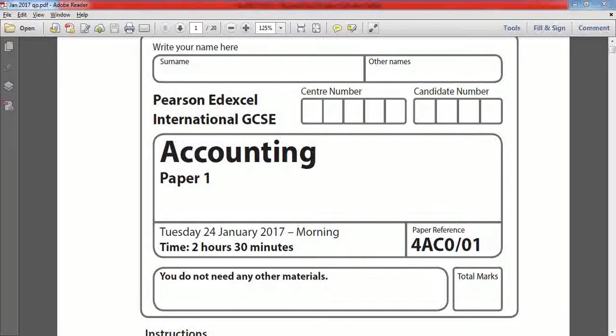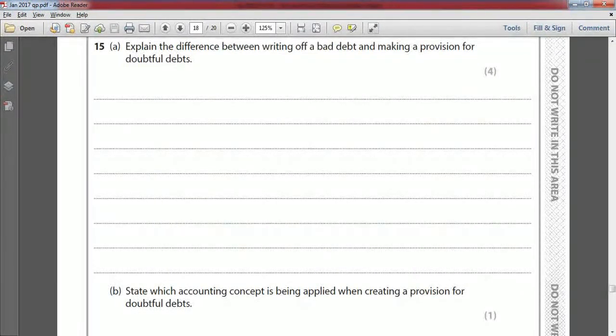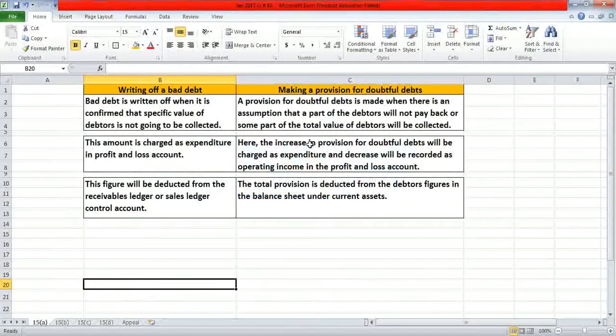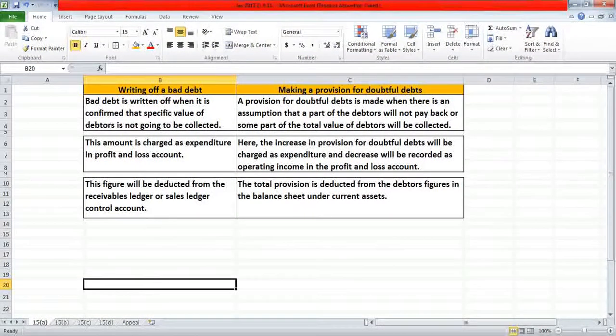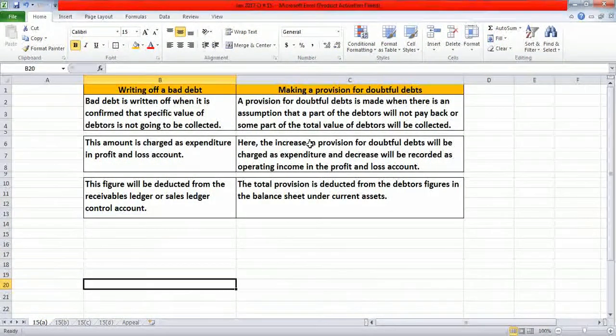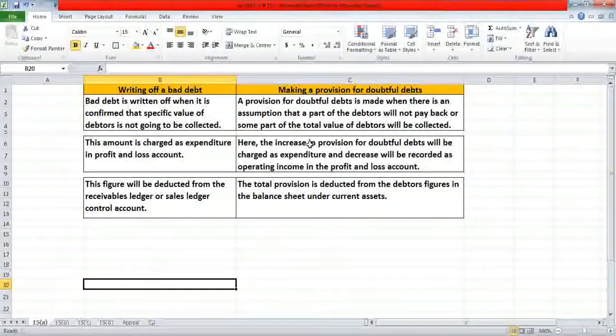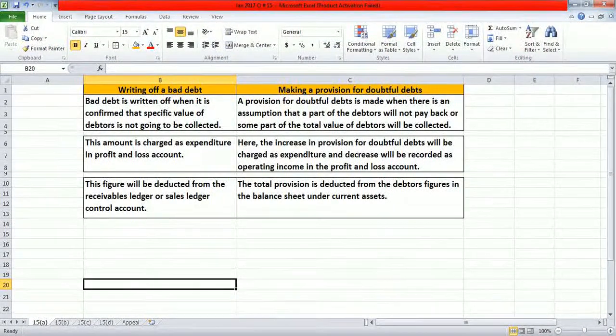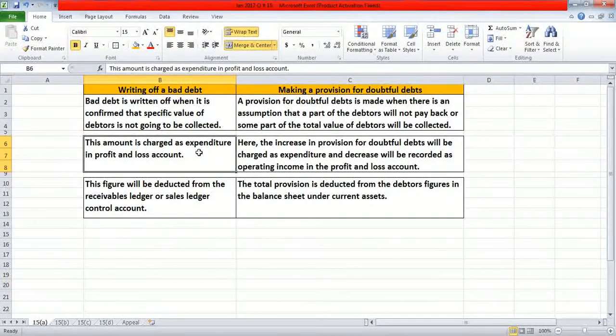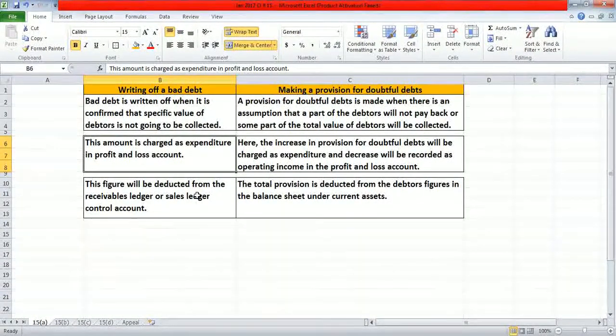Today we are going to solve January 2017 question number 15. Let's start. Number 15, option A, explain the difference between writing off a bad debt and making a provision for doubtful debts. The first one is bad debt is written off when it is confirmed that a specific value of debtors is not going to be collected, and a provision for doubtful debts is made when there is an assumption that a part of the debtors will not pay back or some part of the total value of debtors will be collected. The next one is this amount is charged as expenditure in profit and loss account.